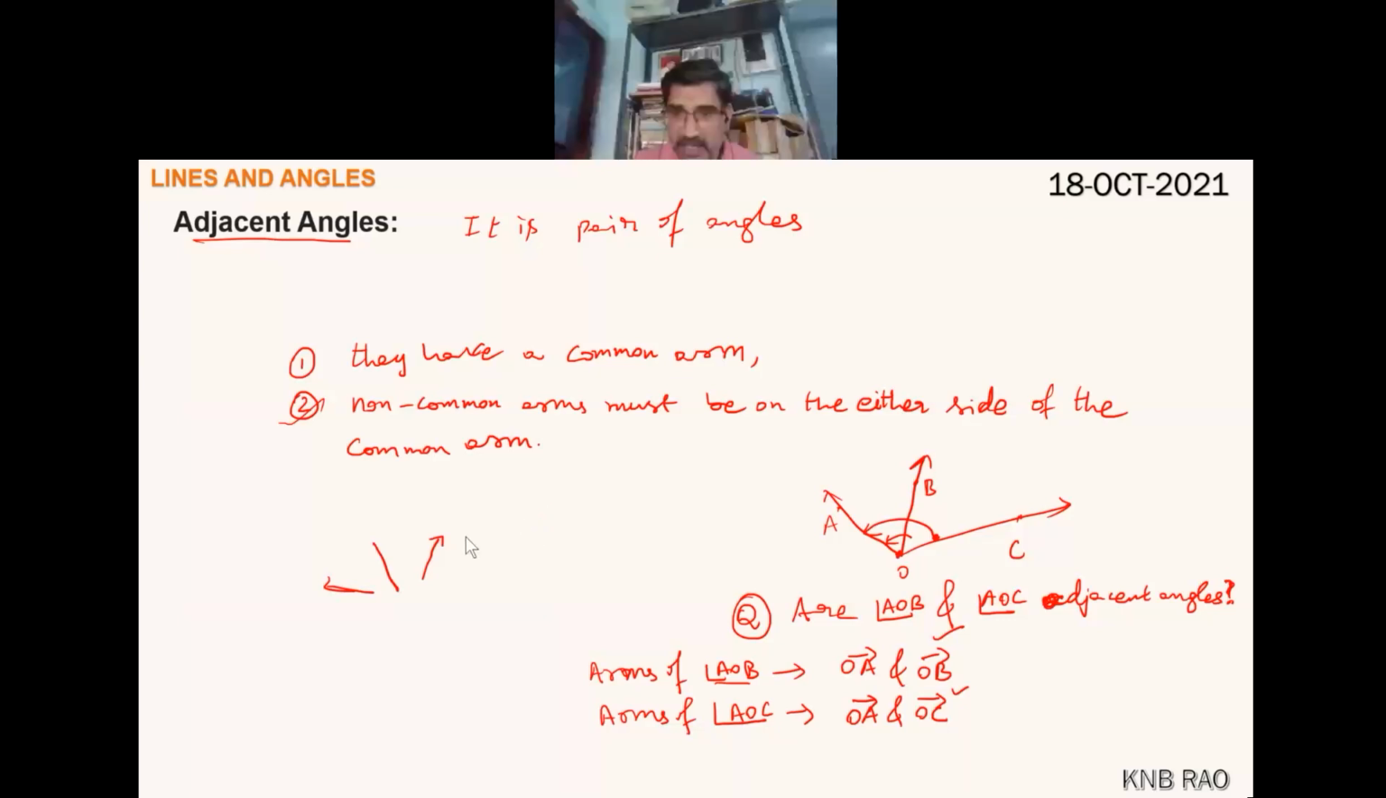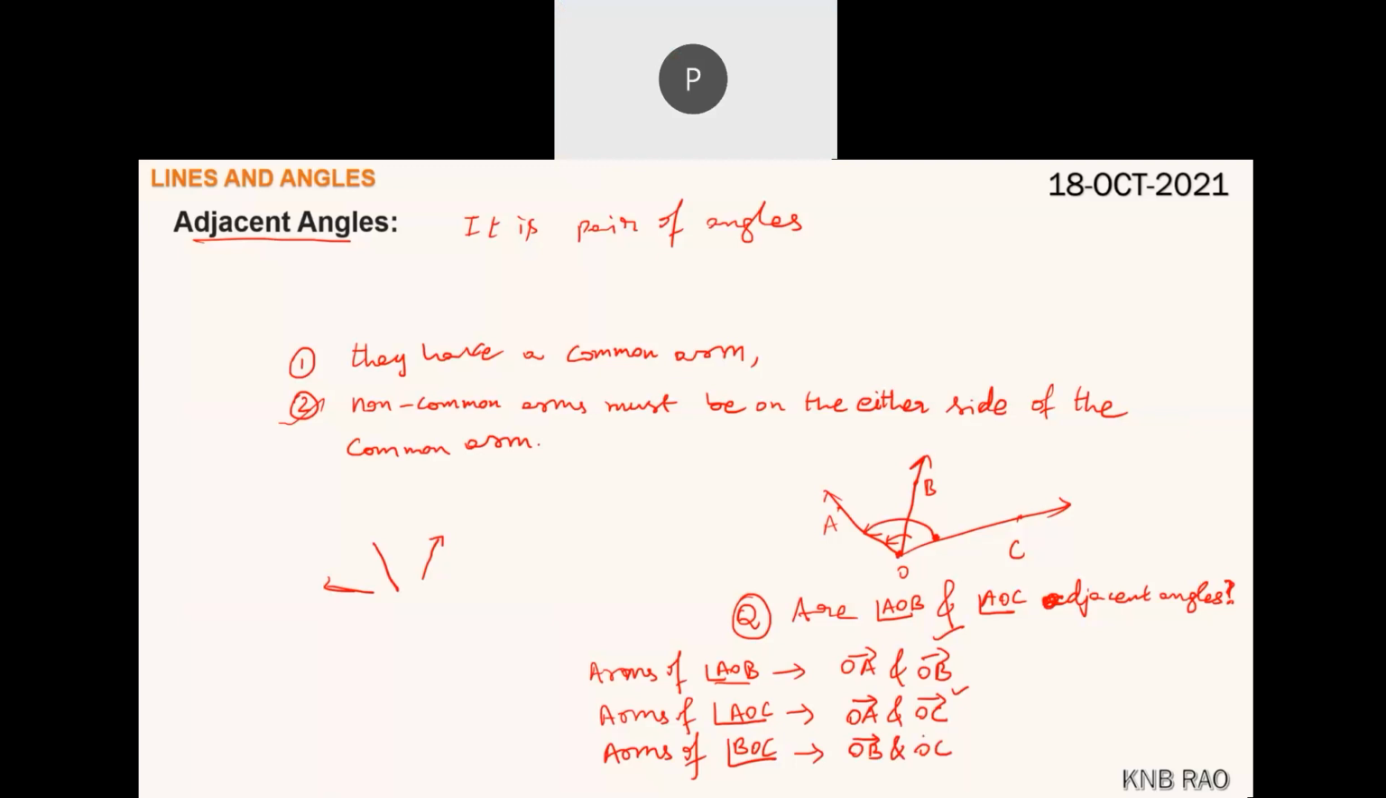It means both non-common arms should not be lying on one side of the common arm. They must lie opposite to each other. To the common arm, if one is on one side, the other must be on the opposite side. So either side, we say. Not on the same side, they are on either side. Now, arms of angle BOC. Which are the arms of angle BOC? OB and OC.